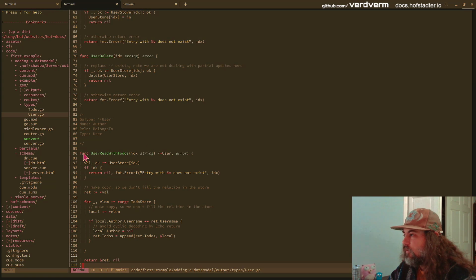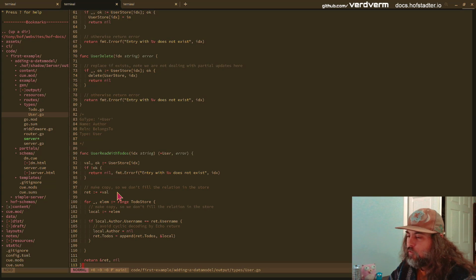And so what we're trying to generate based on this data here, this is the relation of an iteration, but we only have one. So we're going to read the user out of the data store based on this index, which is its username. So grab the username. Return an error if it doesn't exist. We're going to make a copy.